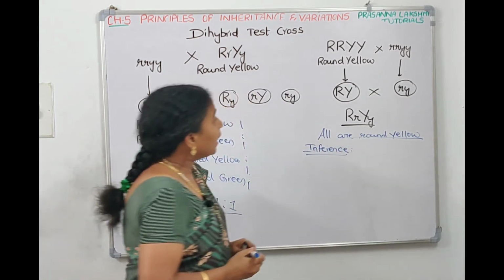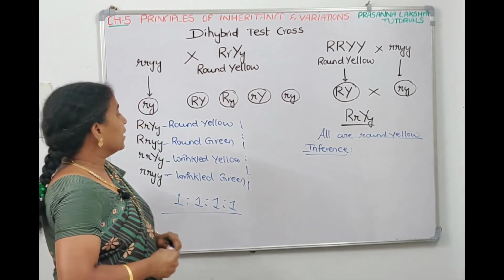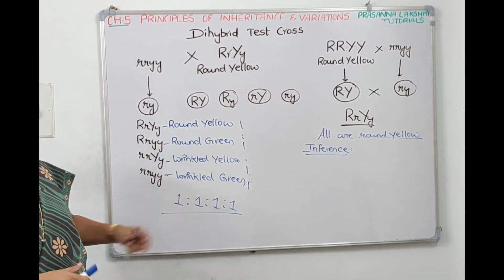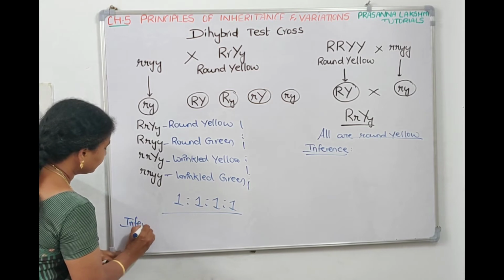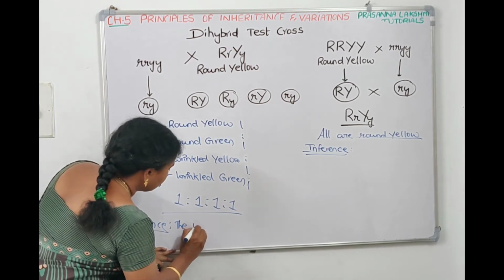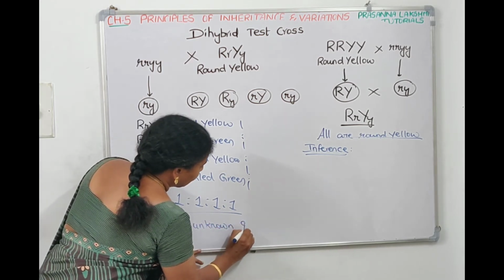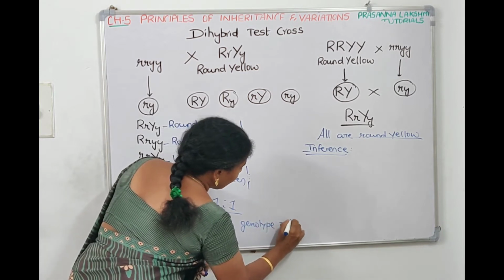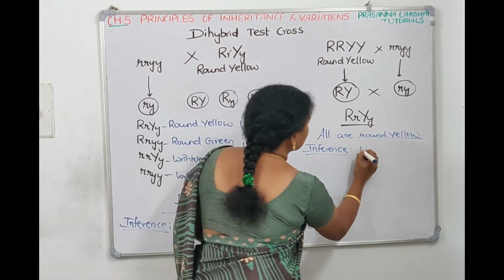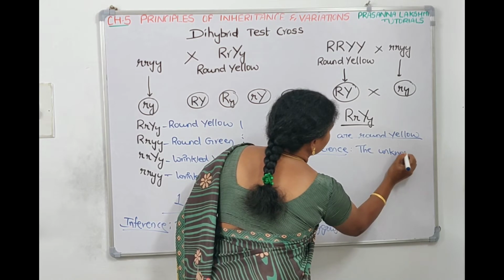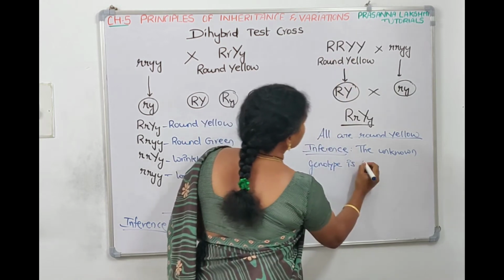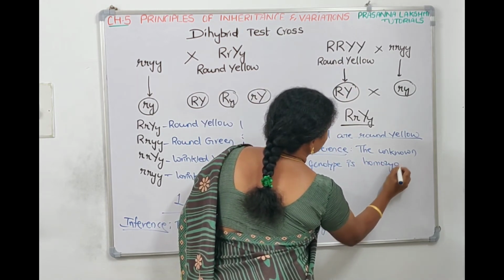The inference is the unknown genotype is homozygous. And if you get round yellow, round green, wrinkled yellow, wrinkled green in 1:1:1:1 ratio, the inference is the unknown genotype is heterozygous. Here if all are round and yellow, the inference is the unknown genotype is, isn't it, homozygous? Yes, it is homozygous.